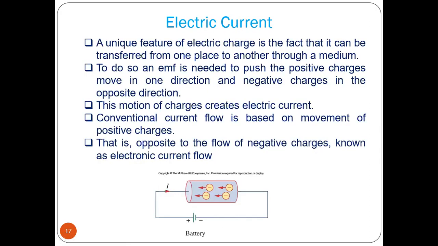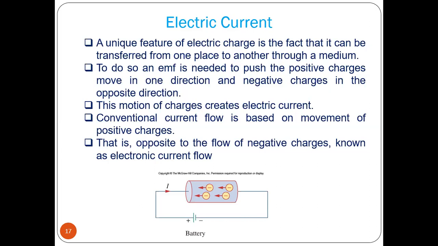Now, next point is electric current. I think you already know about this. What is electric current? The unique feature of electric charge is that it can be transferred from one place to another through a medium. But to do so, we have to apply electromotive force to push the positive charge to move in one direction and negative charges in the opposite direction. So this motion of charges creates electric current.